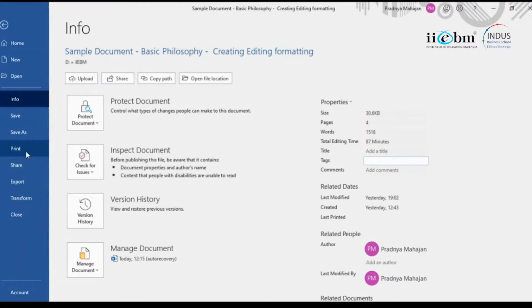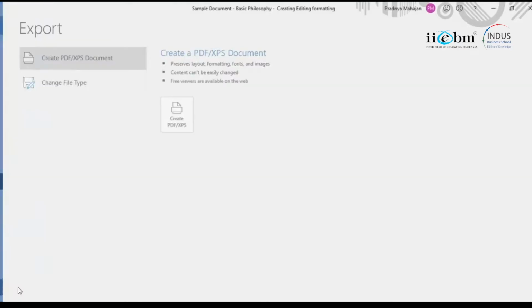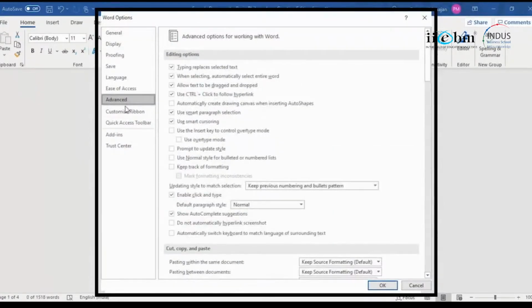Printing has got a lot of printing setups which we will look at later. Export it to another format, so maybe you want a PDF format, you can export from here. And the most important is, if you want to make changes to your environment, you select the options. And in the options, you go to advanced, so you can do all your settings, you may change whatever you want in your environment. So this is what we have seen in our previous session, right?